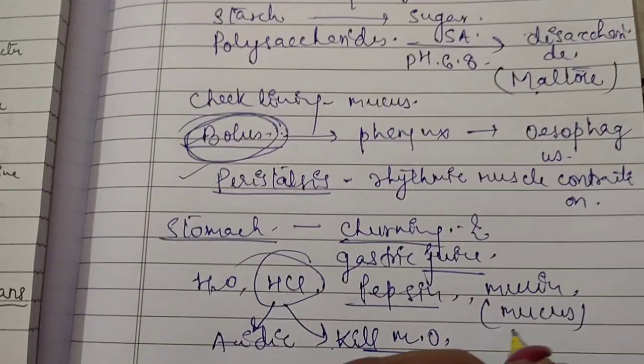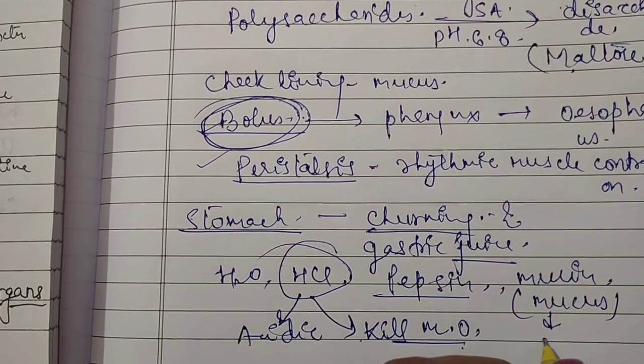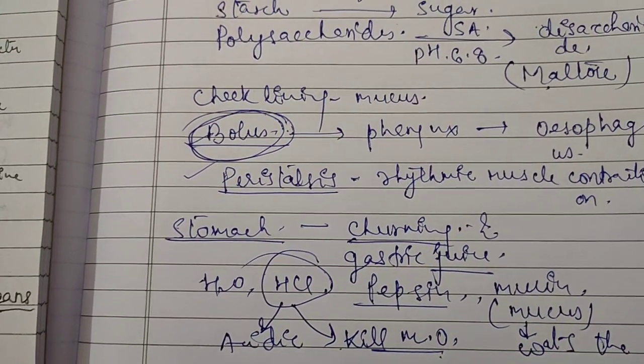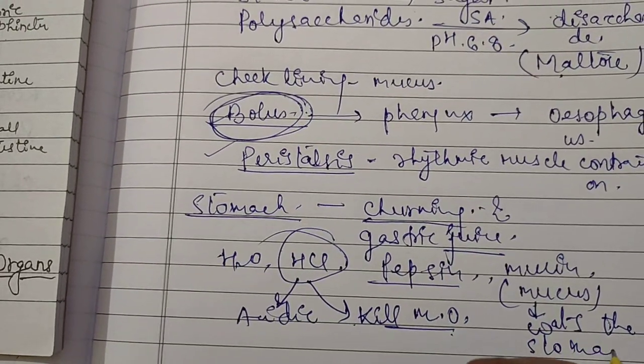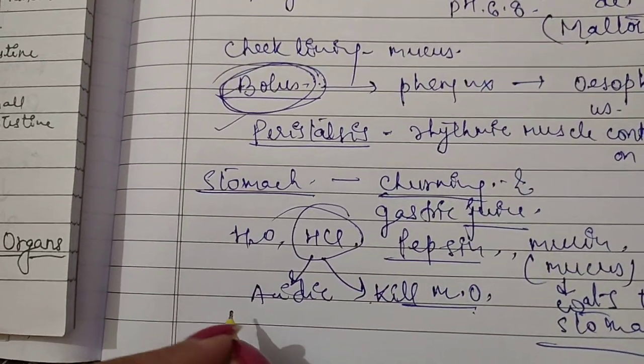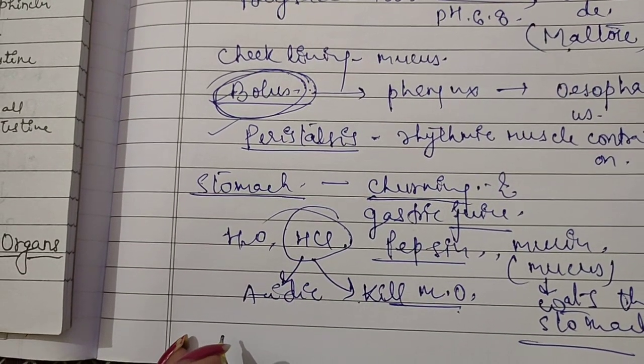And what is the function of mucin? It coats the stomach and protects it from the effect of the acid and pepsin.